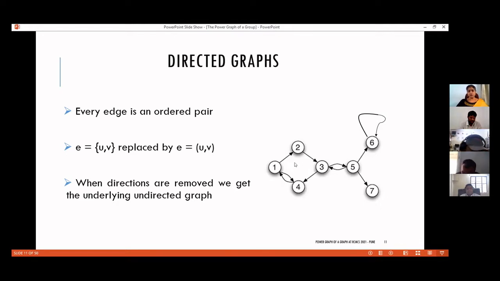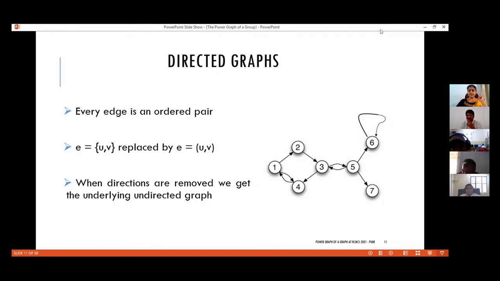When we draw such a directed graph, there will be an arrow mark indicating the direction of the edge. And from the example, you can see that there can be edges in both directions. Between, say, 1 and 4, there is an edge from 1 to 4 and 4 to 1. Such edges are called bi-directed edges. If there are edges in both directions between two vertices, we say that these two are bi-directed.